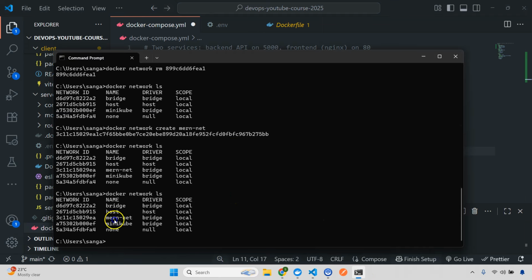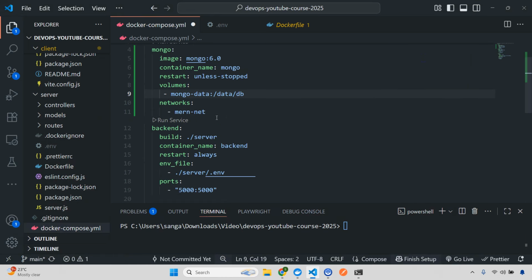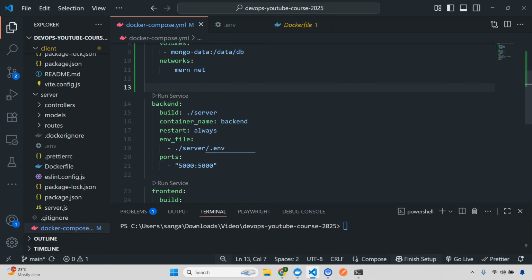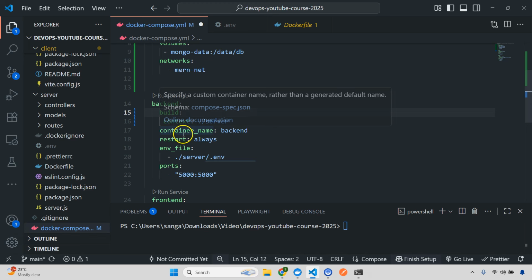So if I show you here, this is the network, so the same one I'll use here. So this is the first change that we need. Now let's save this. So in the backend, in the build, what I'm going to do, right? So let's remove this for now. So after build I'm going to give a context, and I'll give this one as server, container name, and also you need to give the Docker file, right?